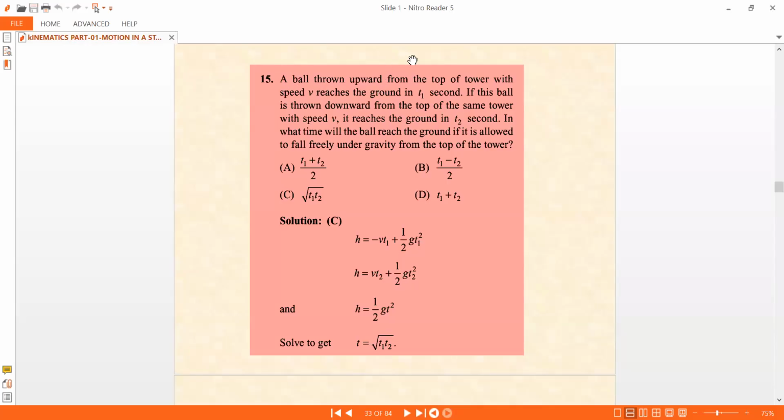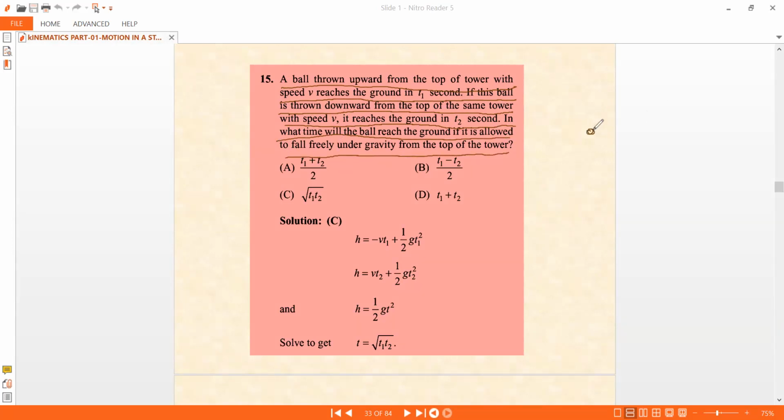The ball is thrown upward from the top of a tower with speed v and reaches the ground in t1 second. If this ball is thrown downward from the top of the same tower with the speed v, it reaches the ground in t2 second. In what time will the ball reach the ground if it is allowed to fall freely under gravity from the top of the tower?